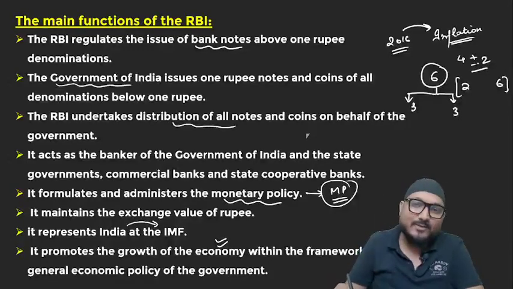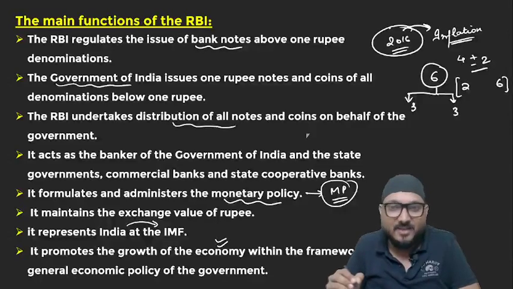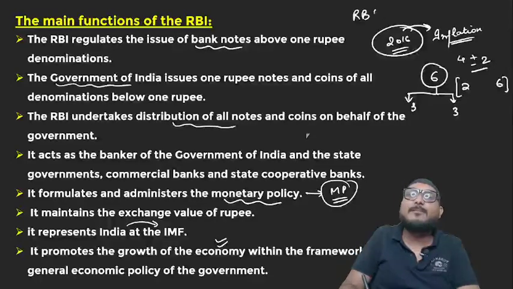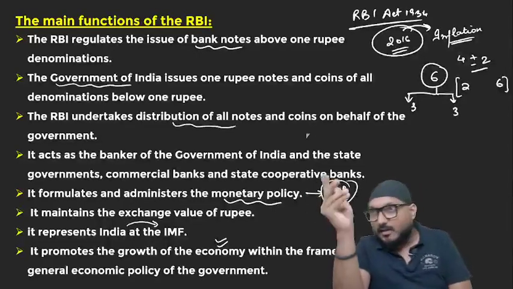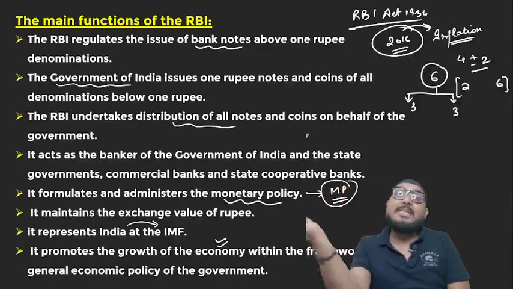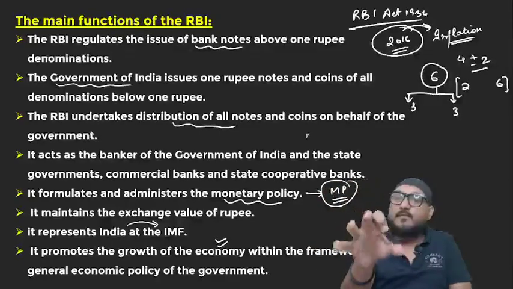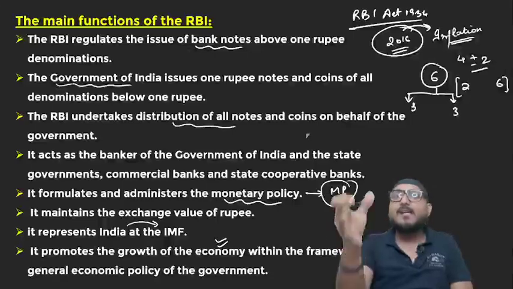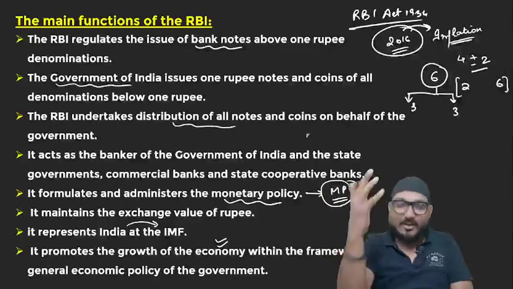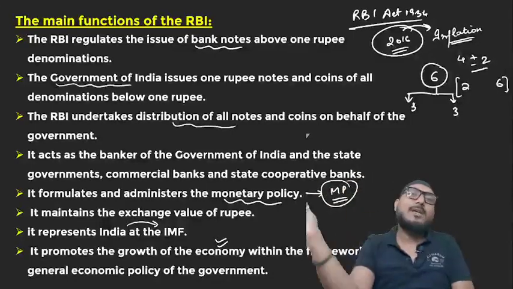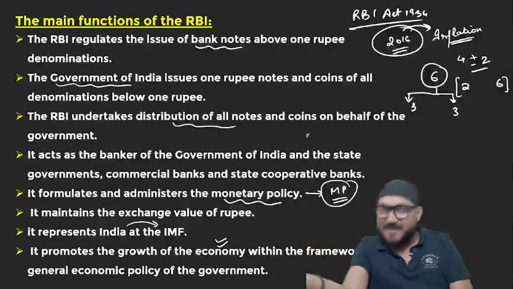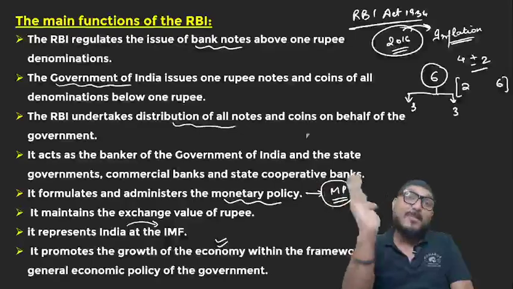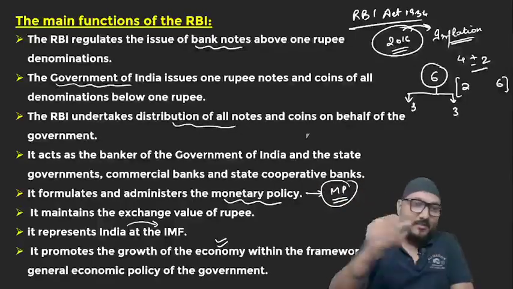Alright. This task was entrusted to RBI in 2016 by central government by amending RBI Act 1934. So you can just see that government had to entrust a certain task to RBI, for which they needed to amend RBI Act 1934, which clearly symbolizes that RBI is an autonomous body which is governed by its own act of RBI Act 1934. Clear? Once again, revision done. Secondly, RBI manages different banks with the help of Banking Regulation Act 1949.